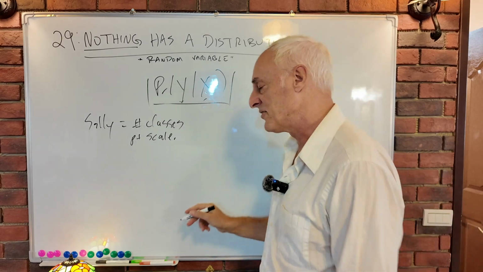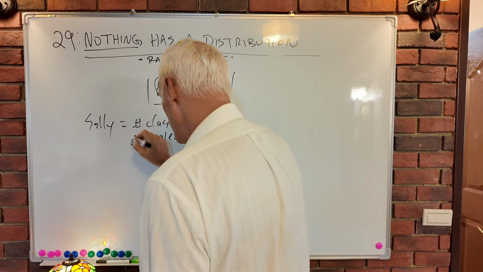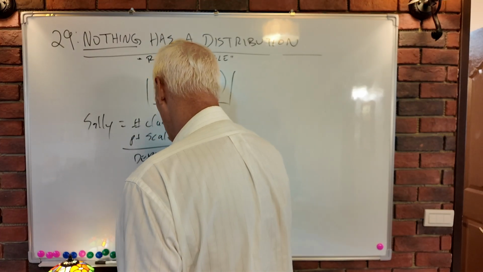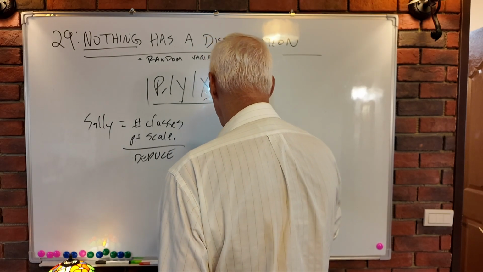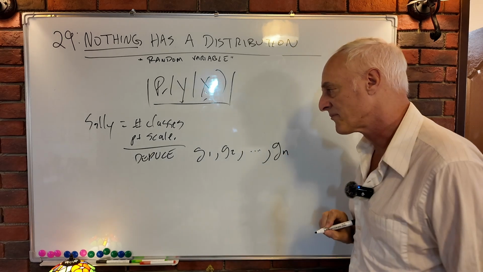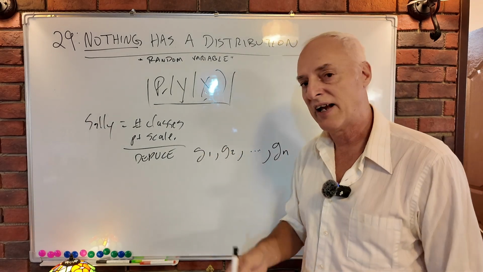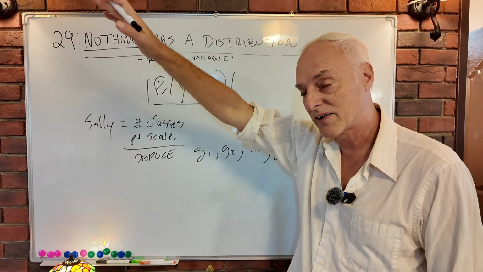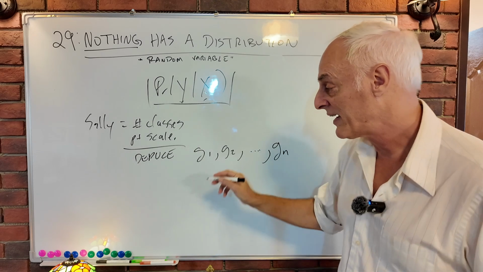Now that implies, if you follow me, we deduce from this that the possible grades are G1, G2, and there'll be some Gn. This would be the minimum at the number of classes she had, whatever that number is going to be. She has 12 classes, or she has 10 classes, or just one. Doesn't make any difference.